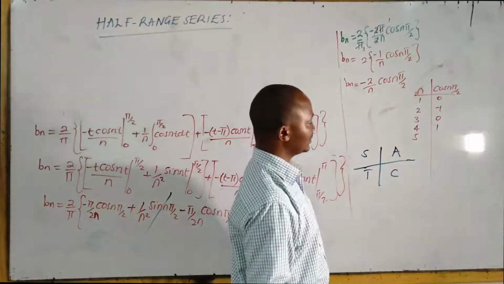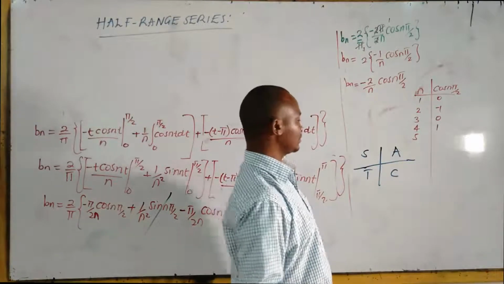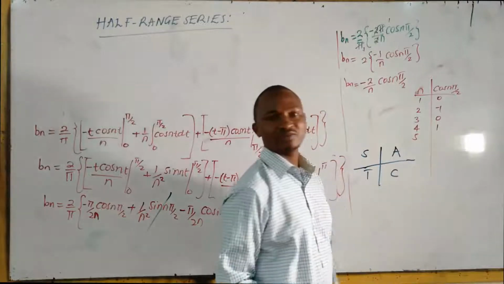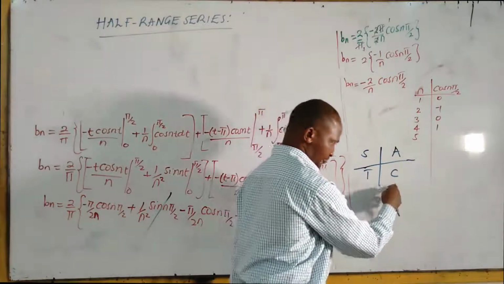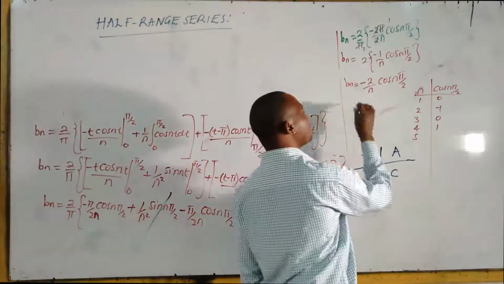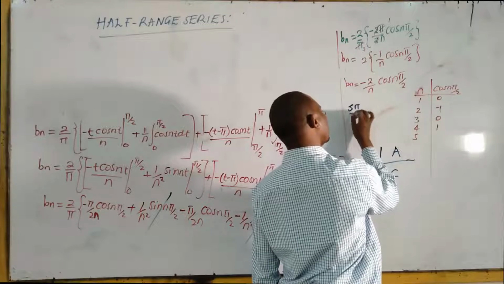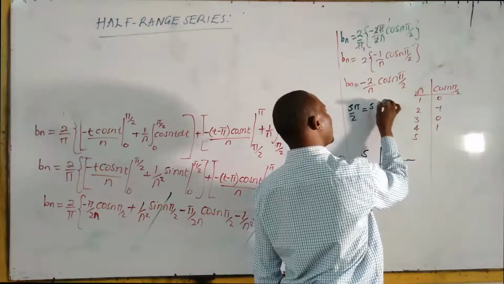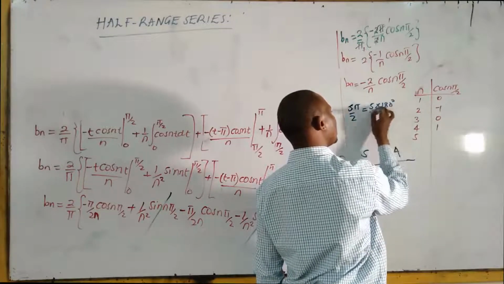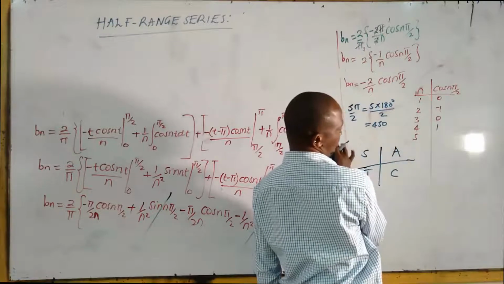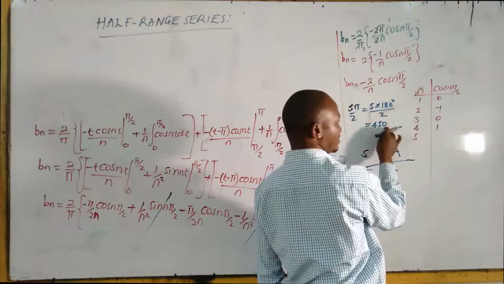Only tangent is positive on that quadrant, and only cosine is positive on the fourth quadrant. We have 5 pi. Here it will be 5 pi over 2. This is 5 times 180 degrees all over 2. This is 450 degrees.